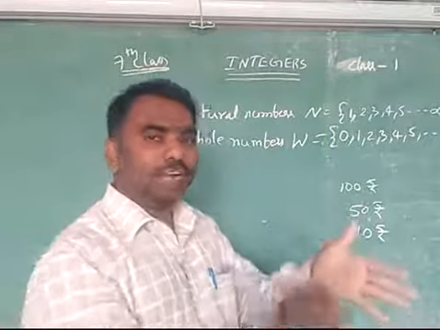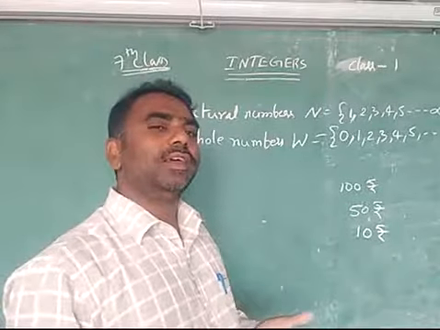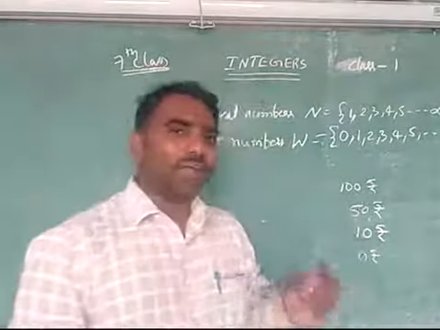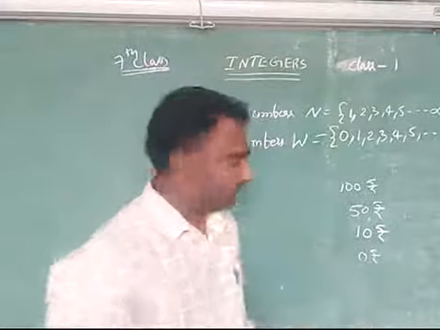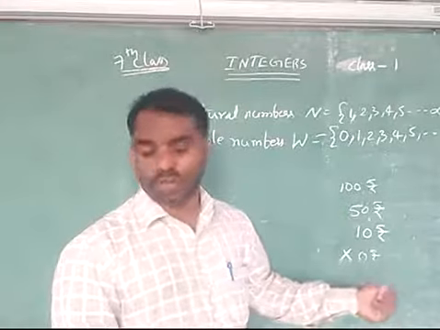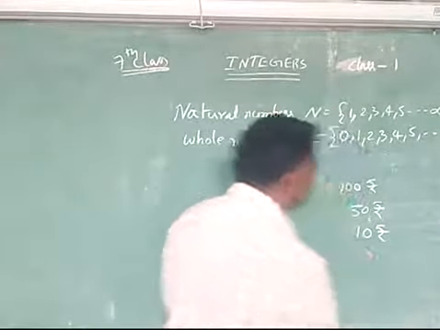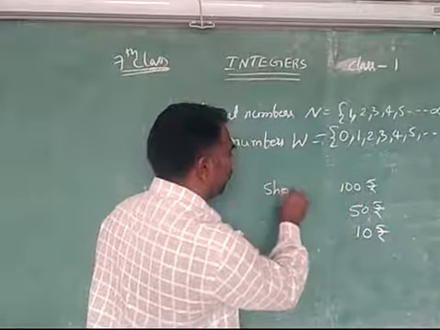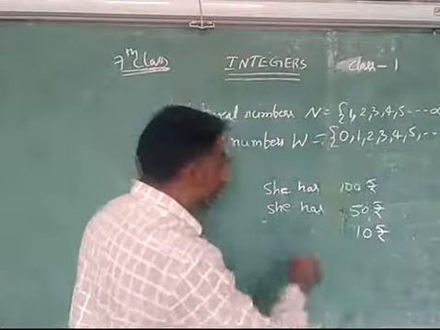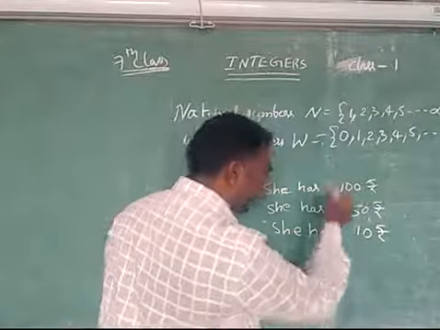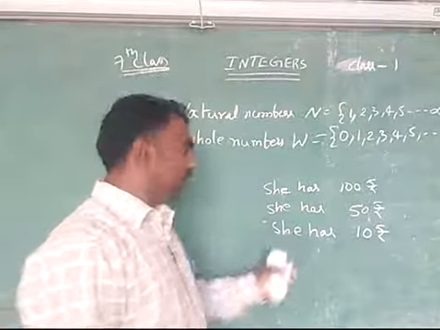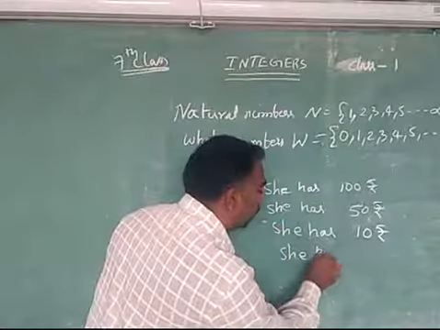Then in the evening, as usual, she was writing in the diary how much money she has. You will say 0 rupees, she doesn't have any money. Okay, but is it correct? It is not correct. Why? Because we need to show her position. Up to now, she had 100 rupees. Second day, she had 50 rupees. Third day, she had 10 rupees. Fourth day, after taking 10 rupees from her mother, we have to write that she borrowed.